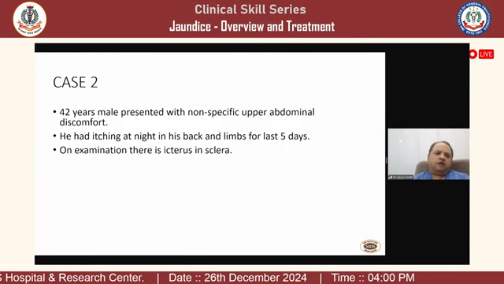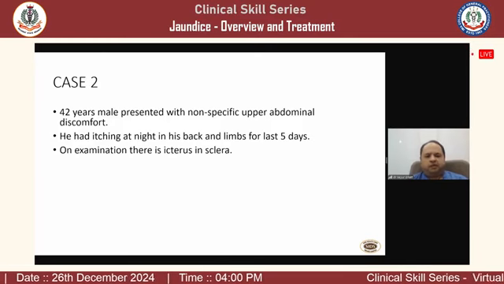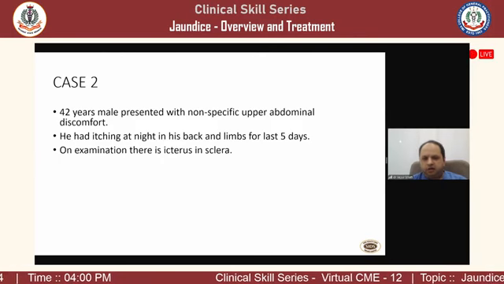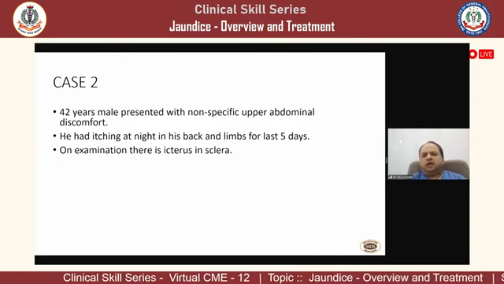Case 2, a 42-year male presented with a non-specific upper abdominal discomfort. Now we need to identify the symptomatology also very carefully. There is no pain, some discomfort is there.